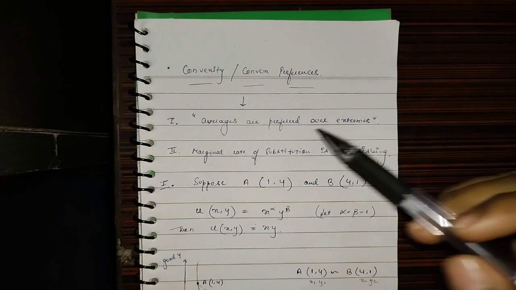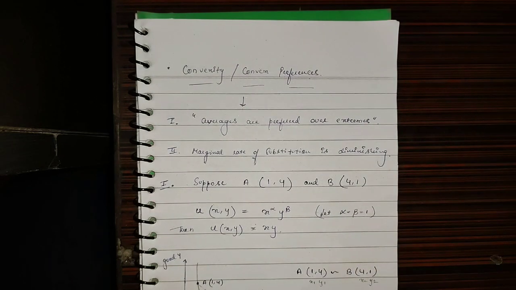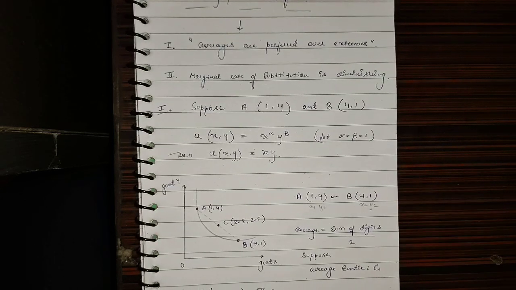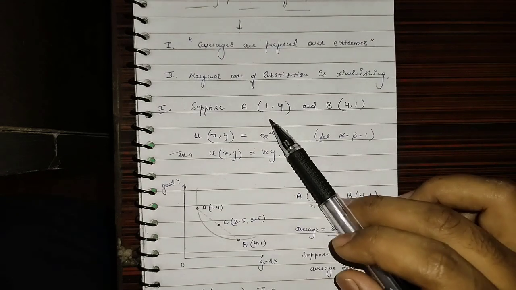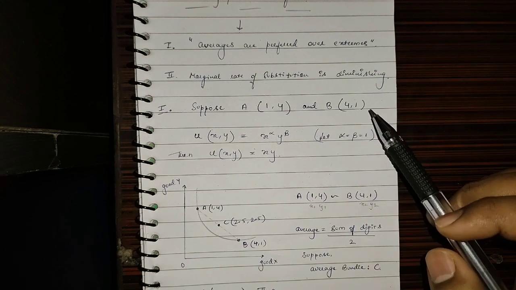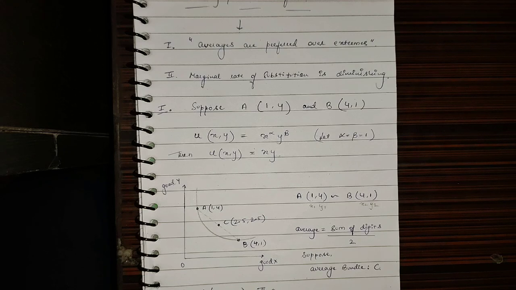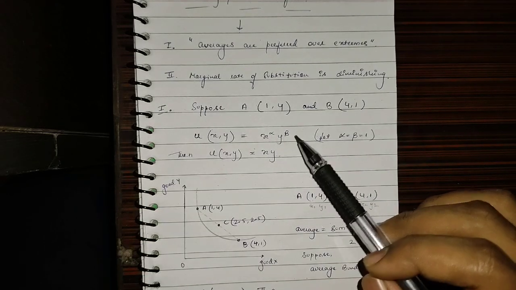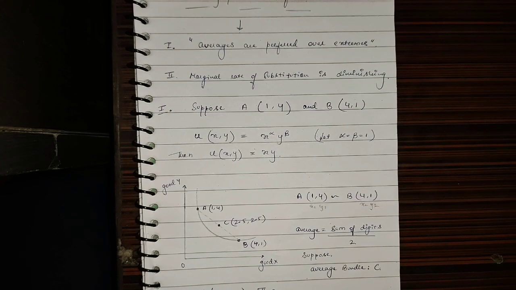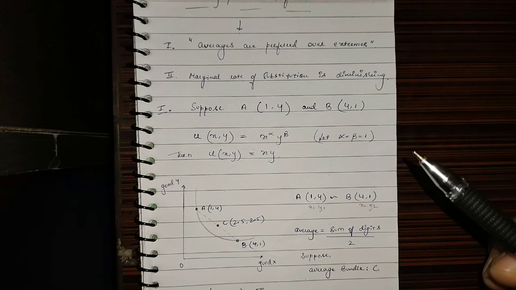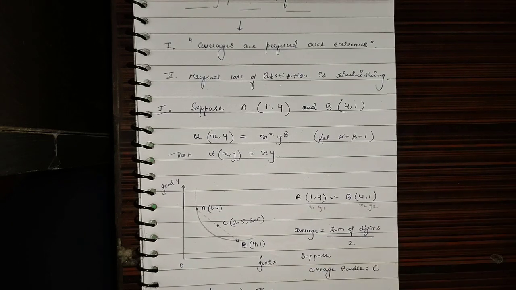First, I would be explaining to you what "averages are preferred over extremes" means. Suppose that you have two bundles, A and B. In bundle A you have 1 unit of x and 4 units of y. In bundle B you have 4 units of x and 1 unit of y. And suppose that we are given a utility function, u equals x raised to power alpha and y raised to power beta. For simplicity, we are going to assume that alpha and beta are equal to 1. So that makes our utility function u equals xy.